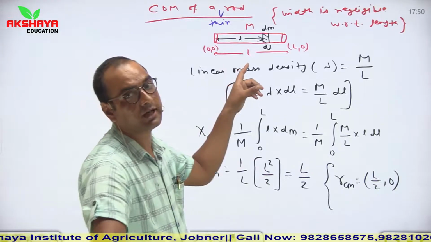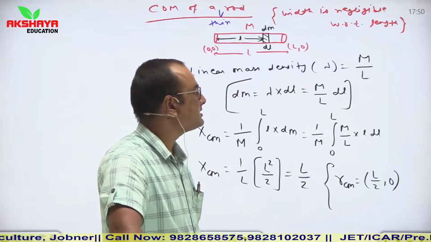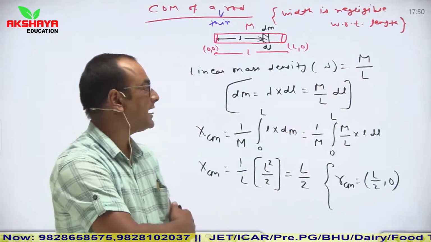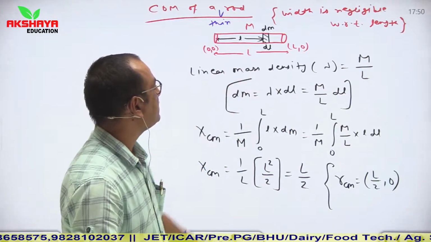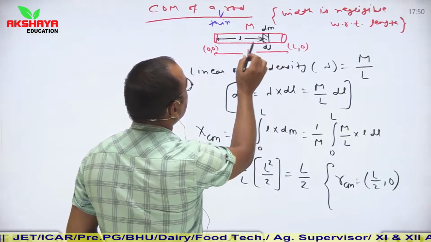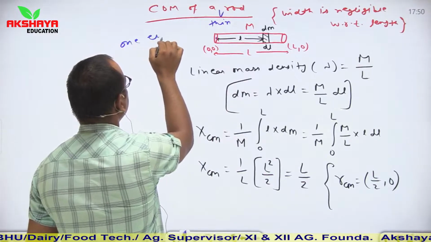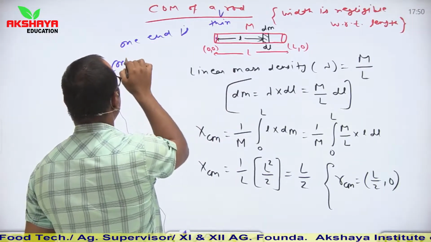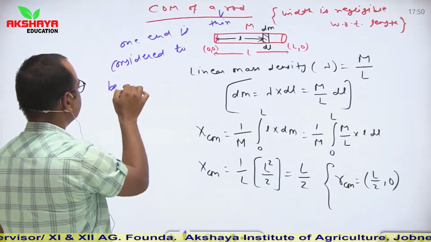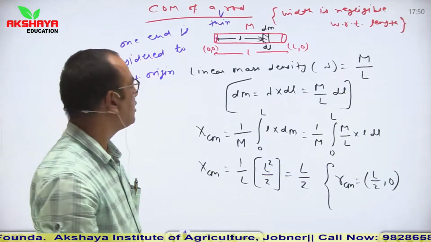When mass is distributed along the length, we call it linear mass density, which is lambda is equal to capital M upon L. So if we find the center of mass of the system, then we consider that one end is at the origin. Clear? So one end is considered to be at the origin.